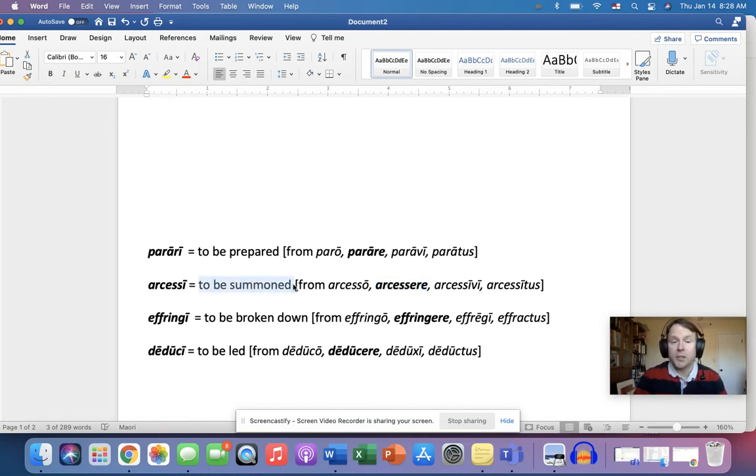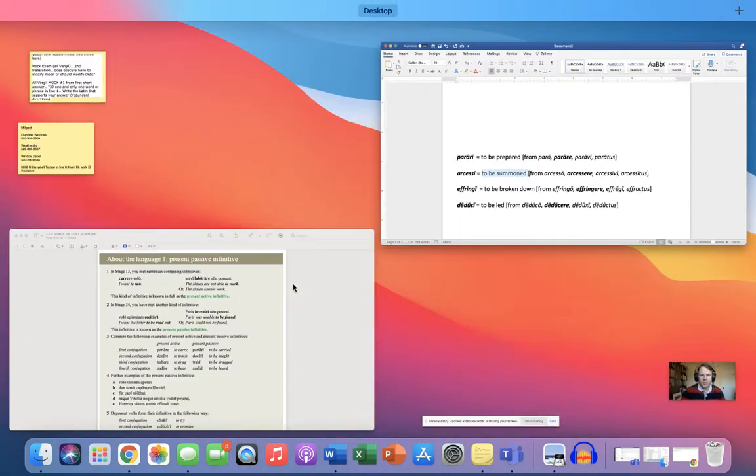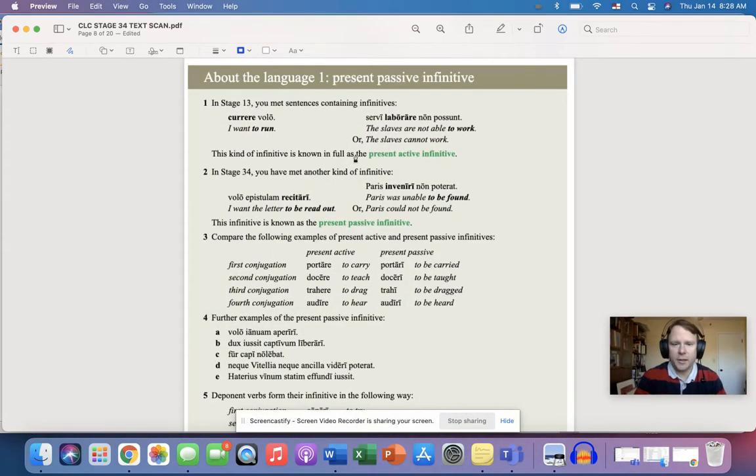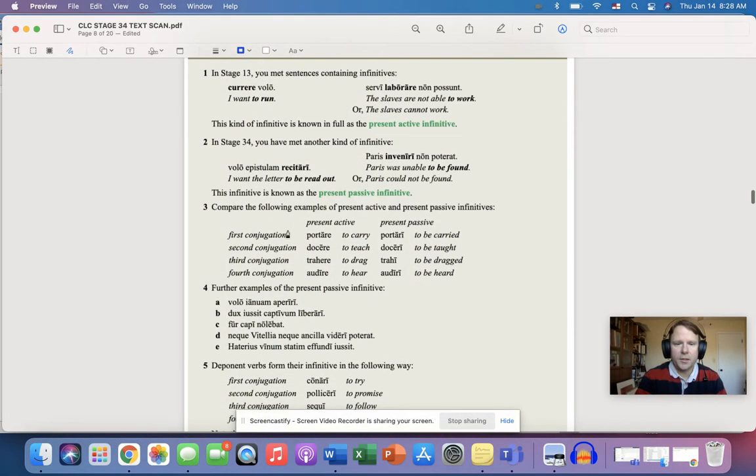Okay, so this is your basic rule, and this is what your About the Language says here. Notice in the first conjugation, in the second conjugation, in the fourth conjugation, the rule is that we take this E, okay?